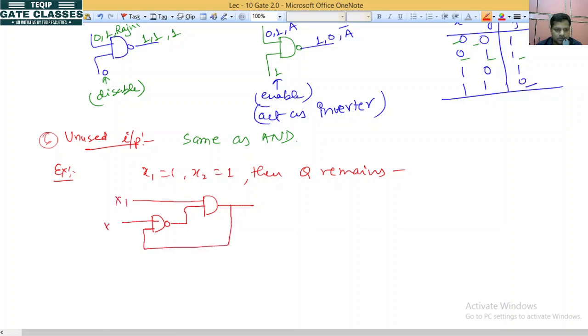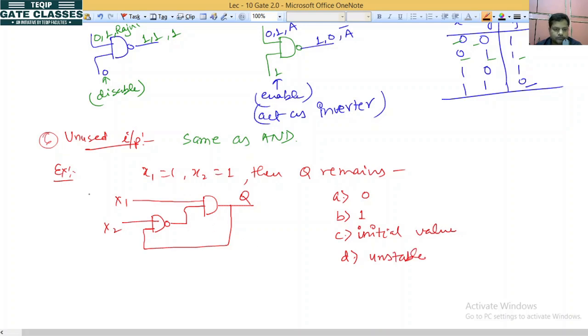So it is x1, it is x2. So what will be the output? Q. Q is this one. Okay na? So option A is 0, option B is 1, option C is initial value, and option D is unstable.